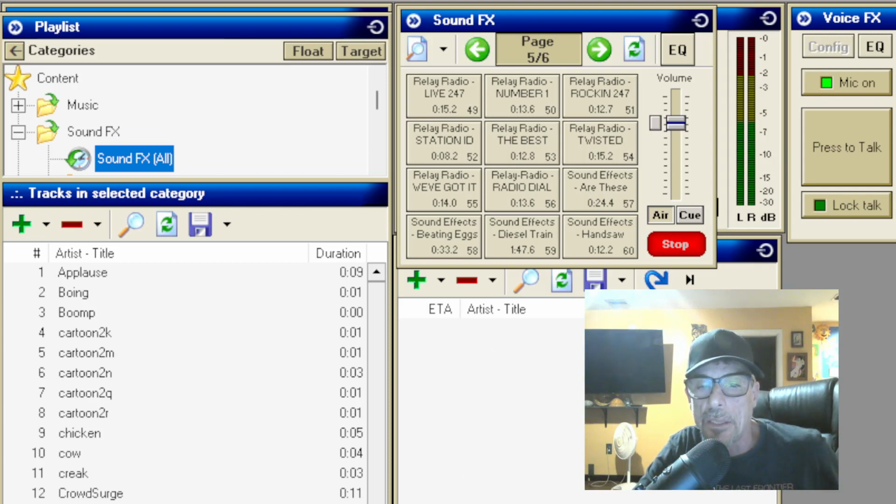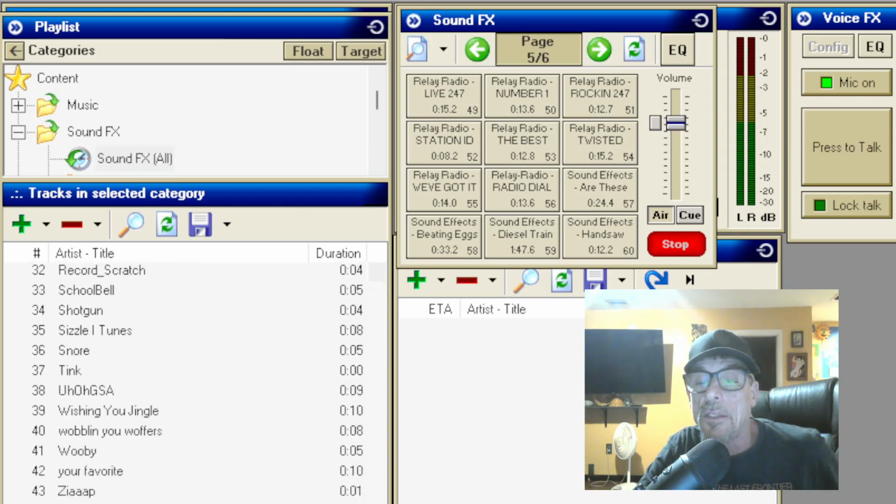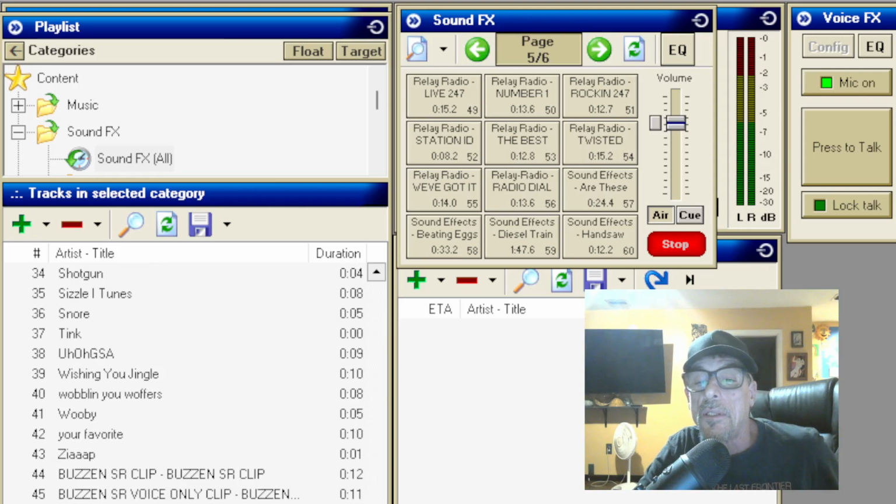Let's try and delete them once we don't want it. Let's try that, right? Let's scroll down and let's try just highlighting it. Right clicking.